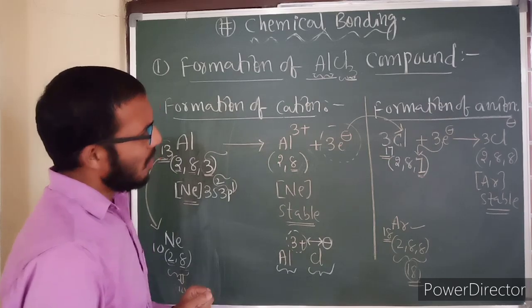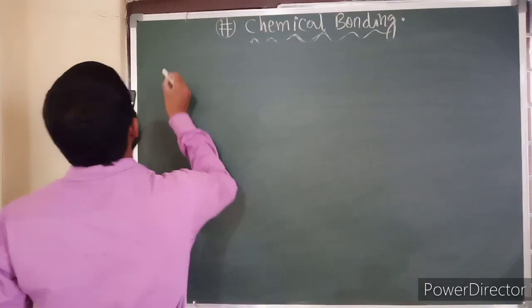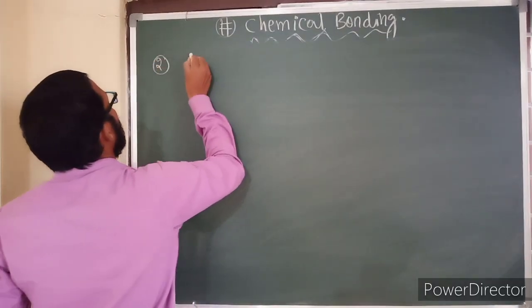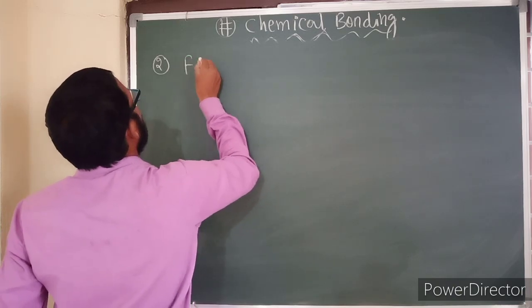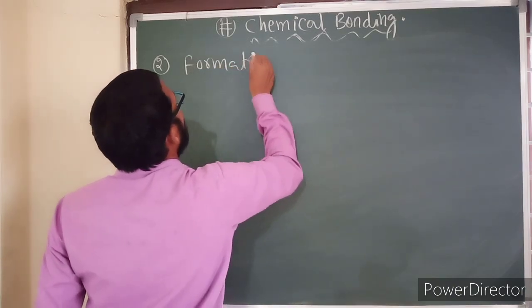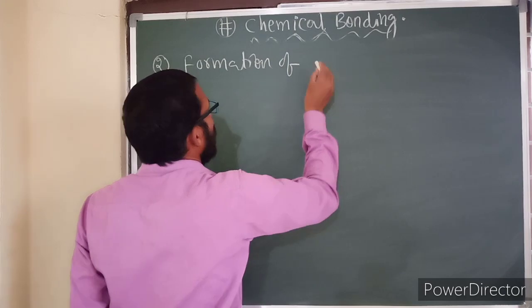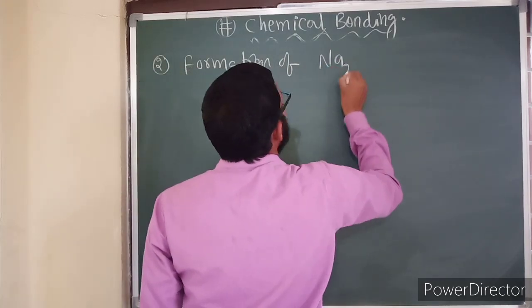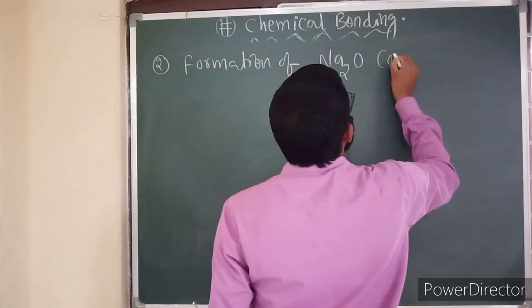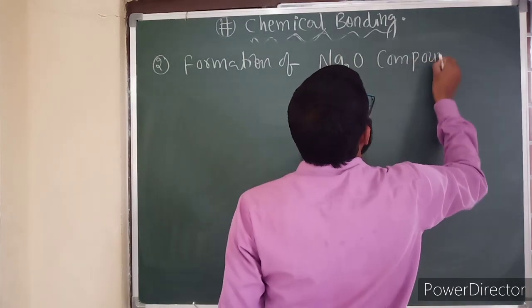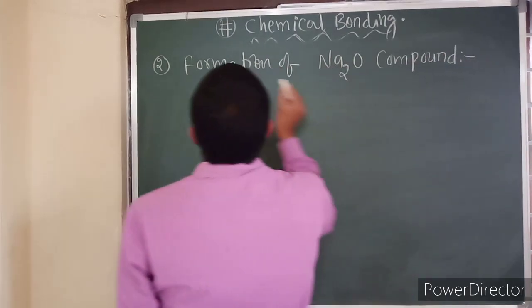Now see here, this is regarding the AlCl3 compound and its formation, how it acquires stability. Just now we have discussed. Let's talk about one more compound, that is sodium oxide, Na2O. We have to discuss the sodium oxide compound now.